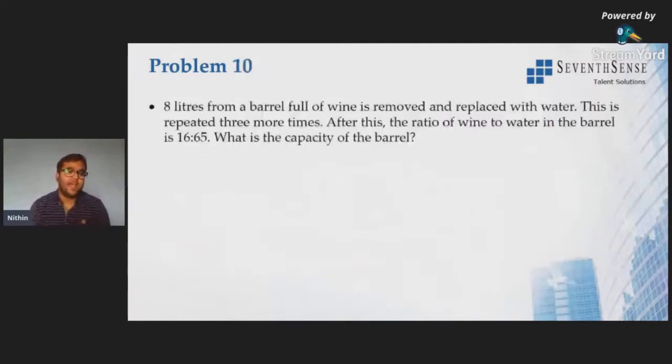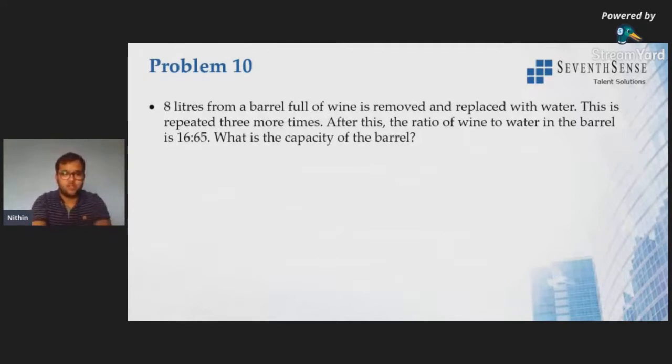But they are telling 8 liters from a barrel full of wine is removed and replaced with water. All right, so this is repeated 3 more times. After this, the ratio of wine to water in the barrel is 16:65. Now they're asking what is the capacity of the barrel.